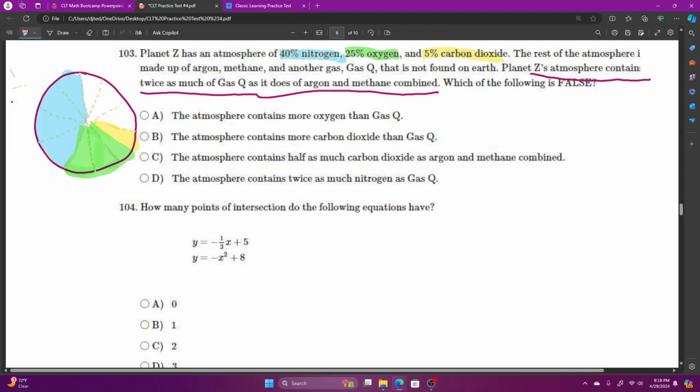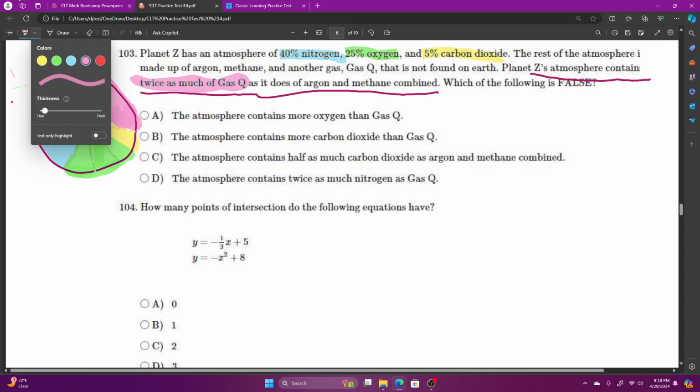So gas Q gets twice as much as the others combined, so that's 10, 20% here.